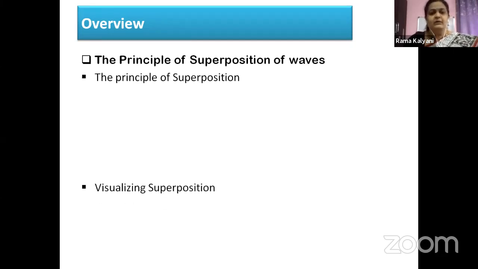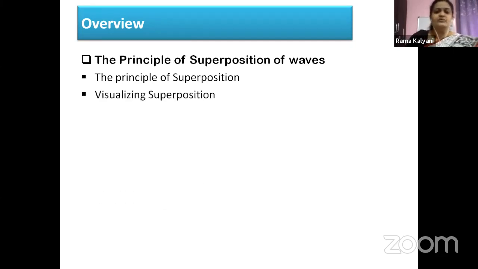Next, we are going to visualize superposition. What do we mean by visualizing? We will see where we are observing superposition in our day-to-day life. We will try to understand through some pictures where we are seeing superposition in our daily life.